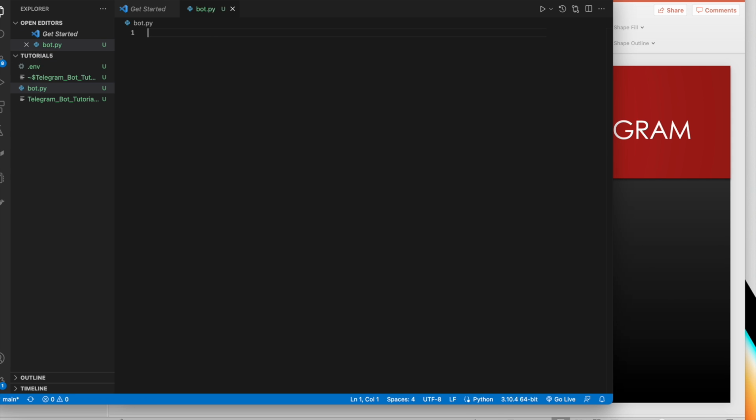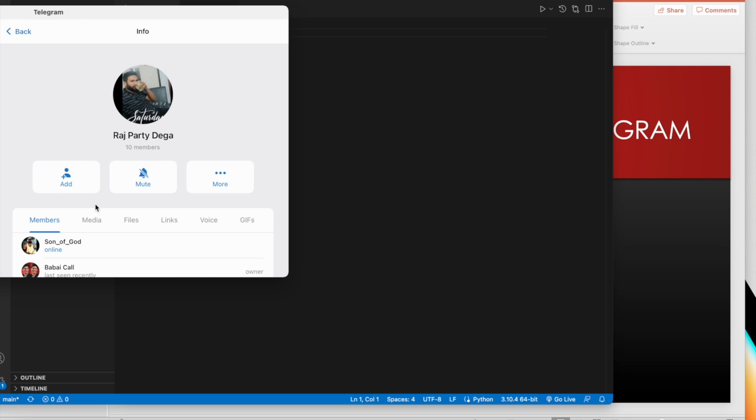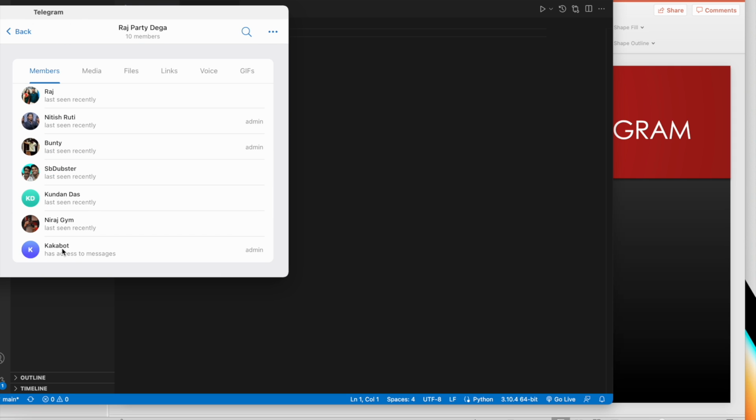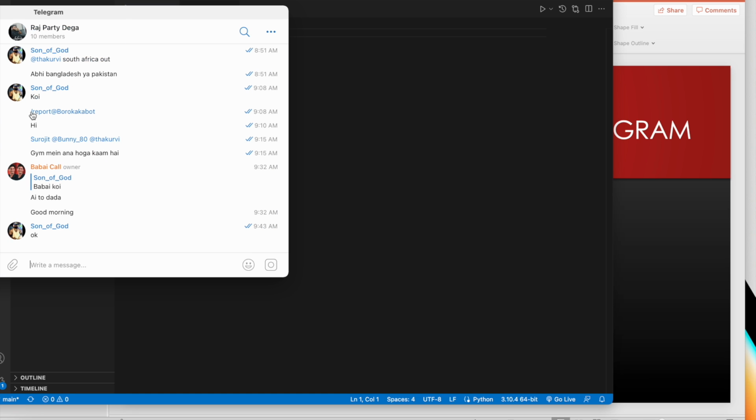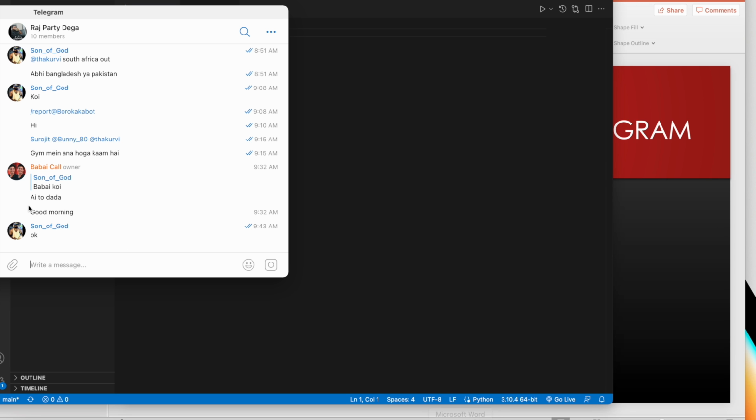So basically, this is a group. Just don't go by the name, it's something written in an Indian language, Hindi. In the group, if you go ahead, this many people are added, and one of them is a bot. I'll be working on this with the help of this bot only. This is our friend circle, so I'm not going to show you the full Telegram on the left-hand side.